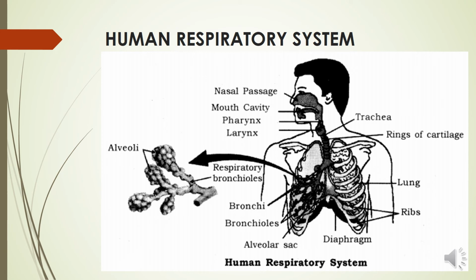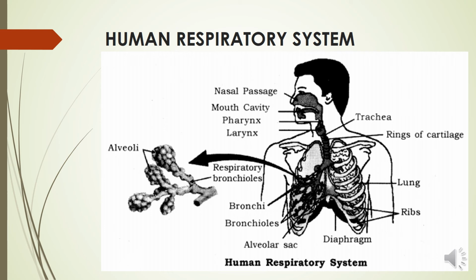Then the air passing through the nostrils is filtered by fine hair that is present in our nostrils. Mucus is also present in our nostrils, and it also helps in the filtration of air. So from the nostrils, the air passes through the throat and then to the lungs. The lungs are protected by our rib cage. Ribs you can see in the diagram.